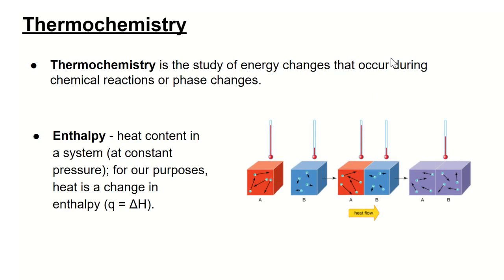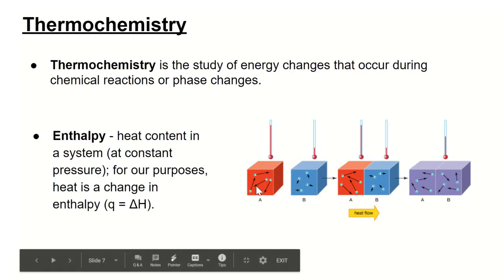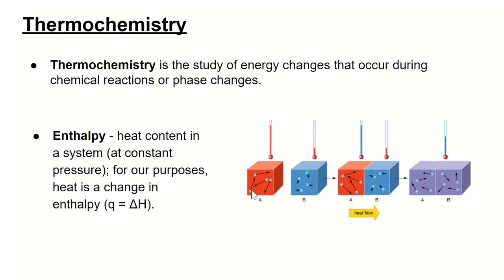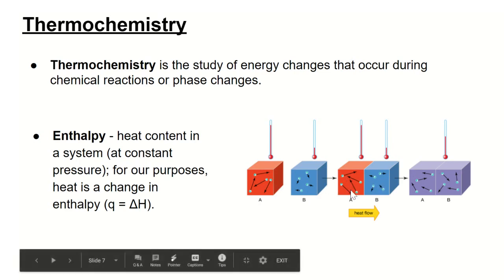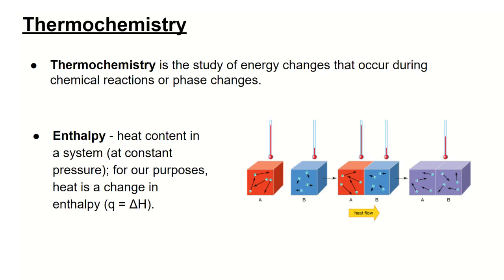Here's a picture just to briefly show you what's going on. We have an object A and an object B. A is at a higher temperature than object B, which is at a lower temperature. You can see the difference in the vectors, showing that the molecules in object A are moving a lot faster than in object B. Whenever you push the two together and mix them around, think about that energy effect simulation we did during session 1. These things are going to interact, and energy is going to flow from one to another until everything's the same temperature.